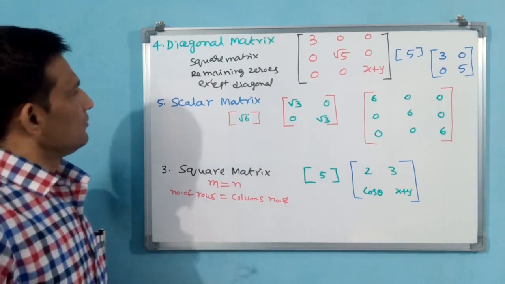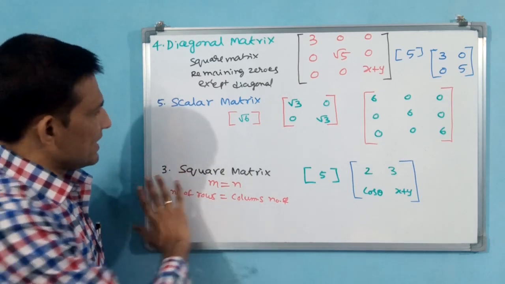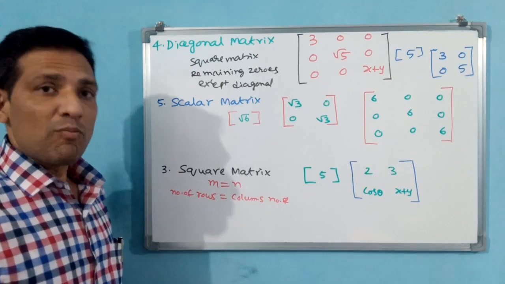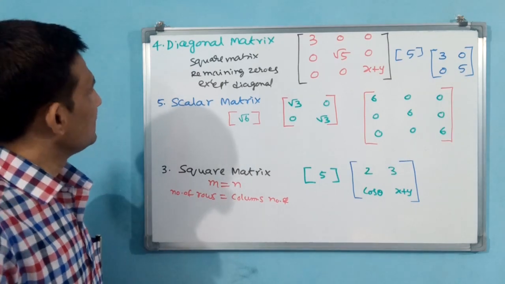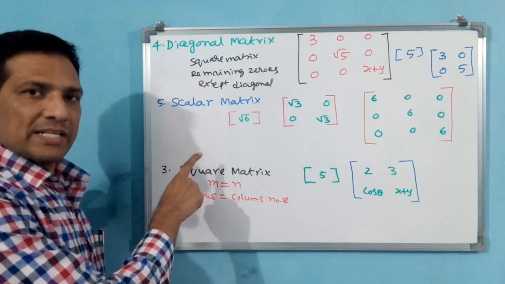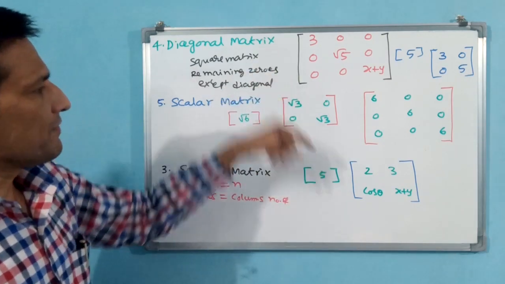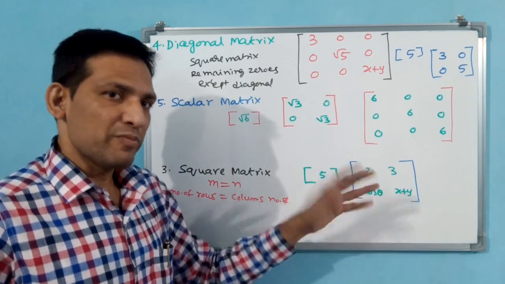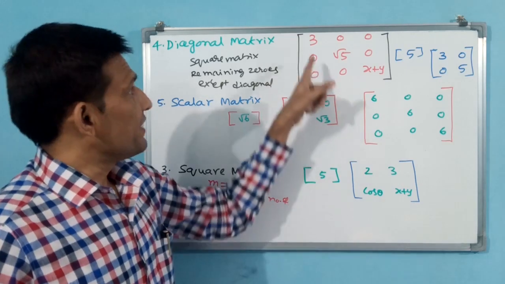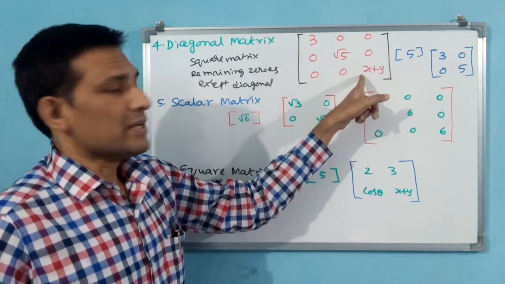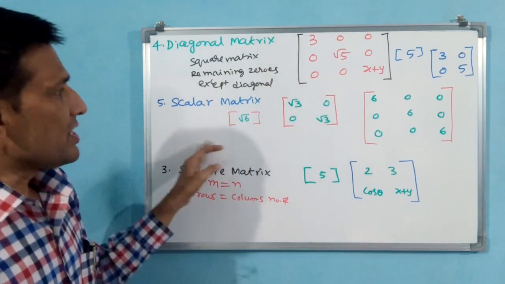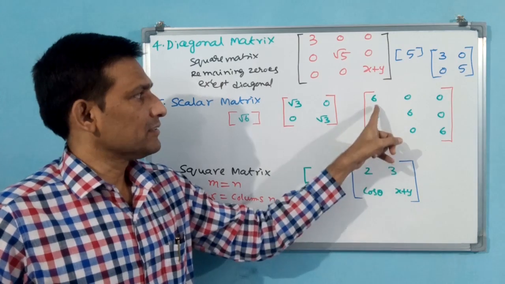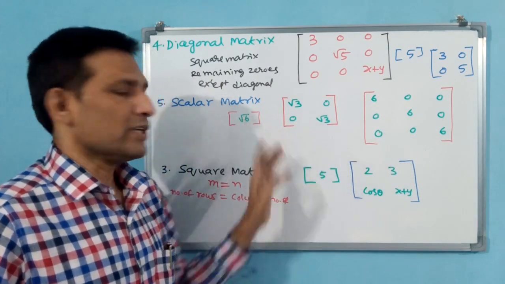If you understand scalar matrix, then I am going to remove this and write one more, the identity matrix. Have you understood this now? Why? Because these 3 are different. Here it is square only, but entries may or may not be there. In the diagonal matrix, only the diagonals have elements. In the scalar matrix, it is a square matrix with only one element in the diagonal: 6 means 6, root 3 means root 3.